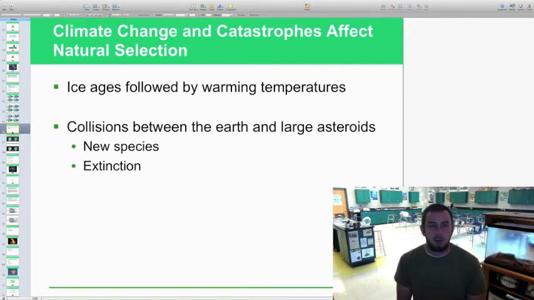We've seen some evolution occur there. Collisions between the Earth and large asteroids, that was kind of one of those big theories why the dinosaurs became extinct and new species were created. So we still kind of hold true to those as far as specifics of that. We still think that there were collisions between Earth and large asteroids that kind of shaped evolution as well as extinction.